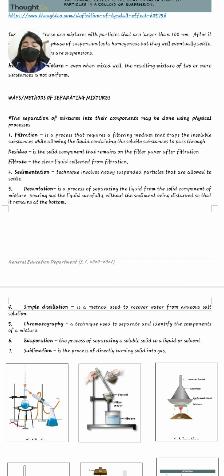For you to collect the solid component, you have to use filter paper, and we also have to use a funnel. Okay, we also have to use a beaker or Erlenmeyer flask for the filtration process. So by that, yung naiwan sa filter paper mo, that is called residue.